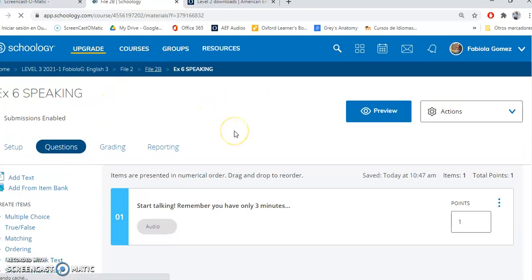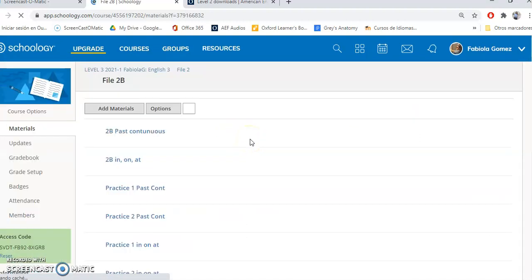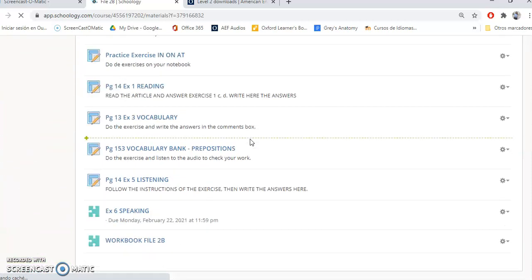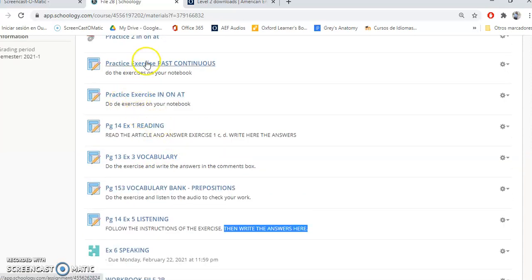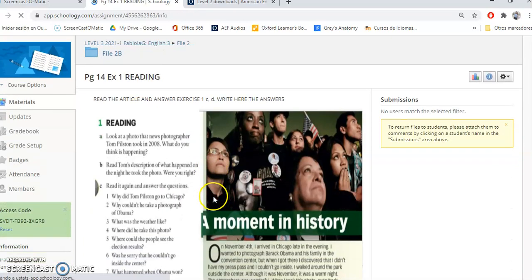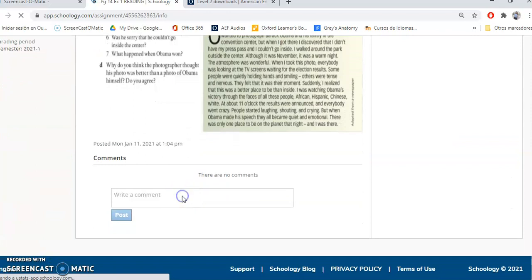The other exercises are for you to do, and write the answers here, on the comments box. Okay? Do the exercises in your notebook. For example, in here, like the other exercises, here in the comments box, you're going to start writing a comment,